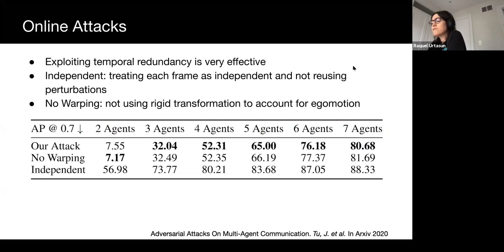We conduct an ablation of our method to perform efficient online attacks. In the no-warping baseline, we do not perform rigid transformations to account for ego motion, which results in a slightly weaker attack. In the independent setting, we ignore temporal redundancy and treat each frame as independent, thus not reusing previous perturbations. The attack becomes significantly weaker here.